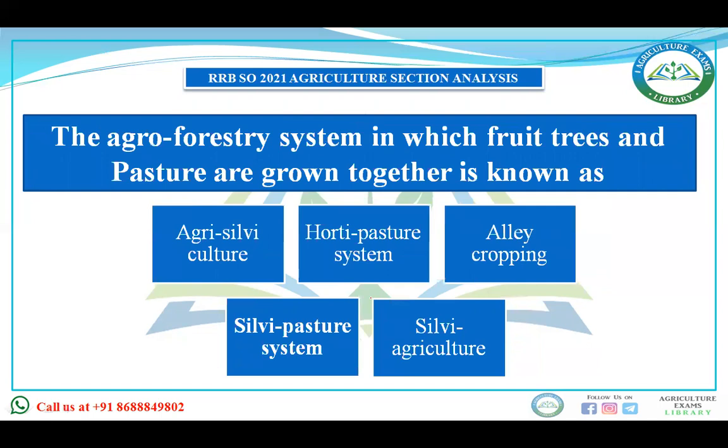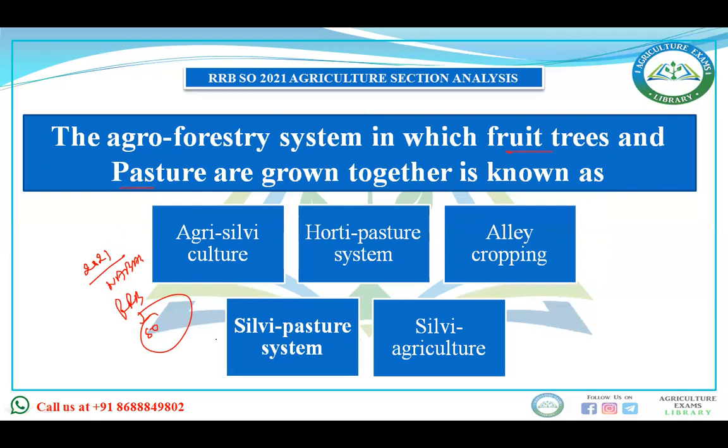The agroforestry system in which fruit trees and pasture are grown together is known as agri-silviculture, horticulture system, LA cropping, silvipasture system, or silvi-agriculture. This type of question was asked in IBPS 2021 also, it was asked in NABARD also, and now it is asked in RRB SO also. Now you can also catch the trend. Okay, then the right answer regarding the fruit trees and the pasture will be silvipasture system.